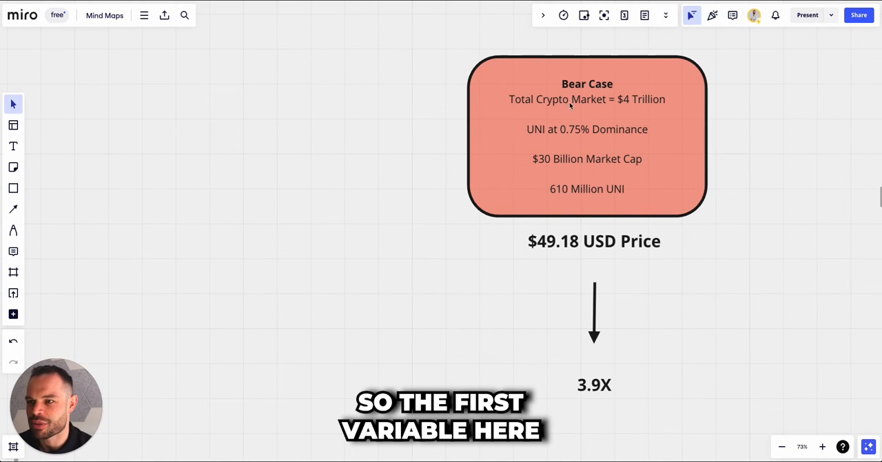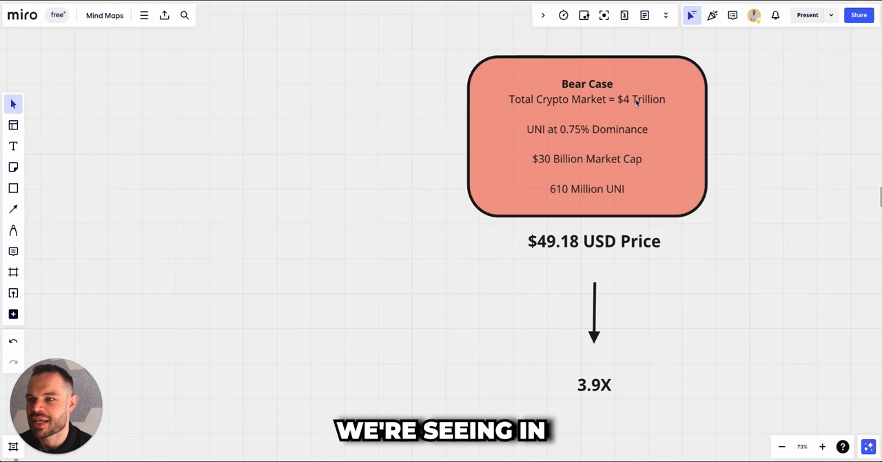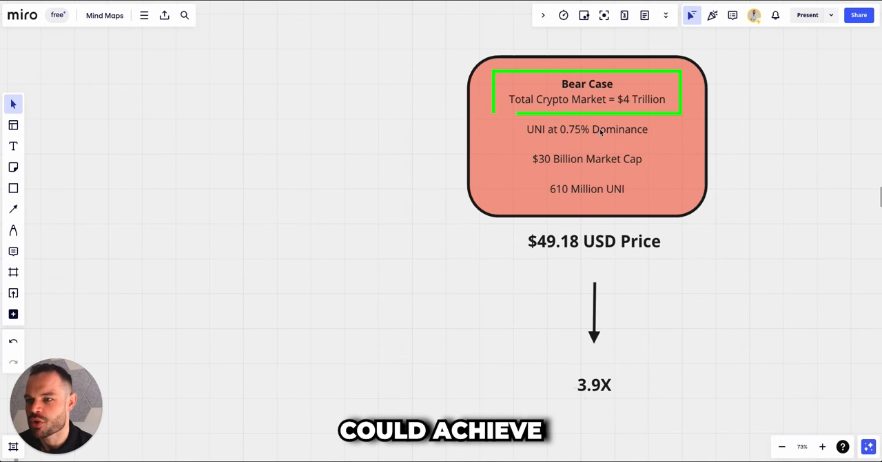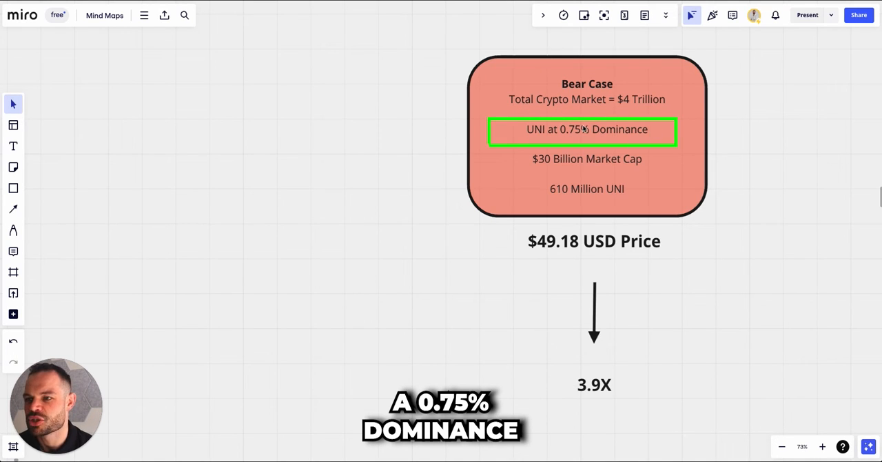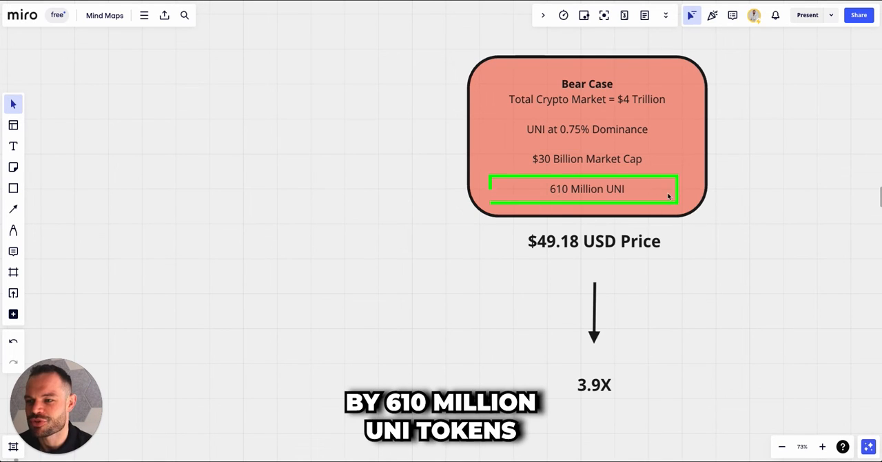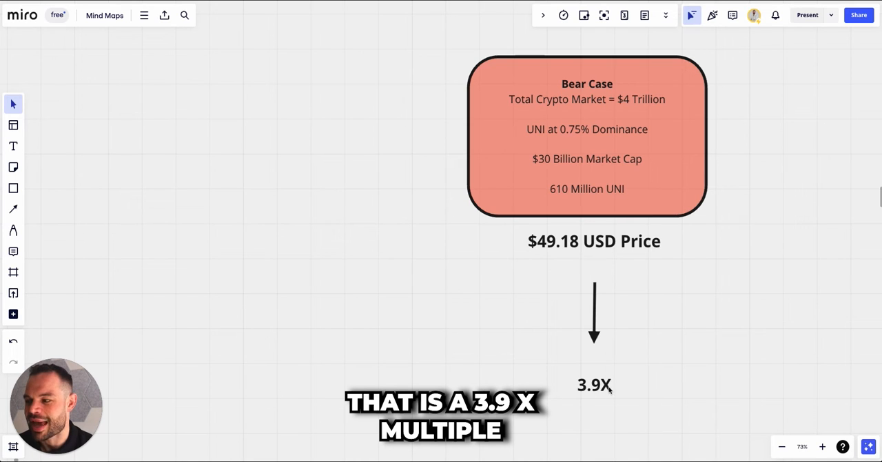The first variable here is thinking about what the overall crypto market cap can reach. And we're saying in a bear case scenario, we would hit a 4 trillion overall market cap in US dollars. What we're saying is that Uni token could achieve a 0.75% dominance at its all-time high. That would give Uni a $30 billion market cap, which would be about 8 billion more than its previous all-time high. And then dividing that by 610 million Uni tokens gives us a price target of about $49.18. That is a 3.9x multiple from today's prices of just over $12.